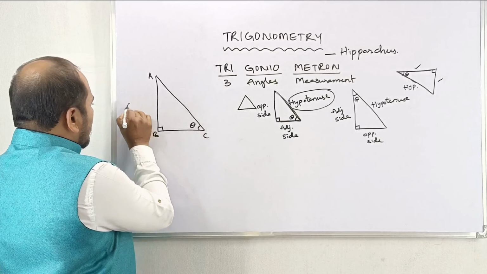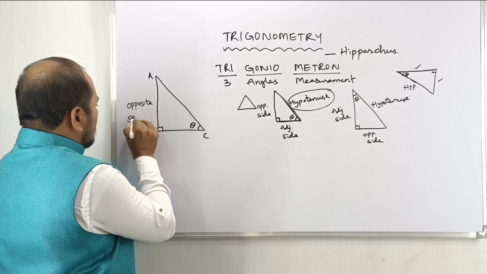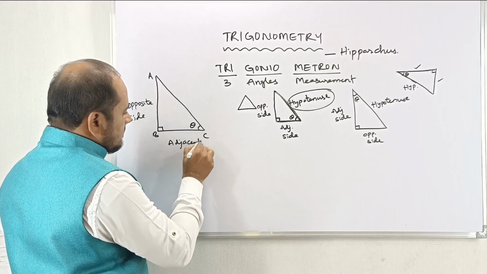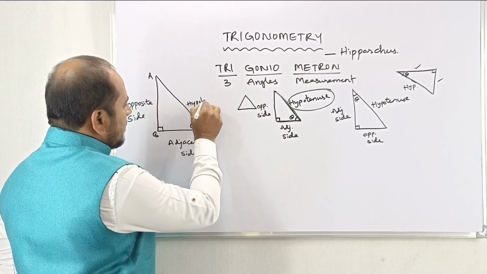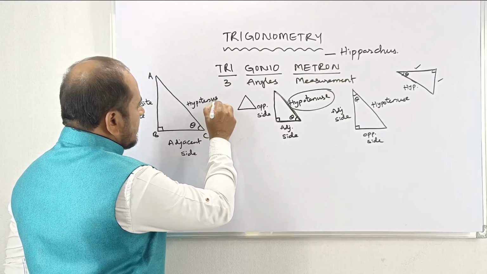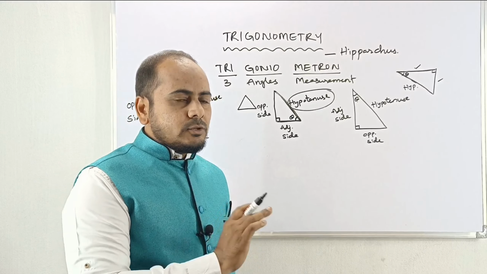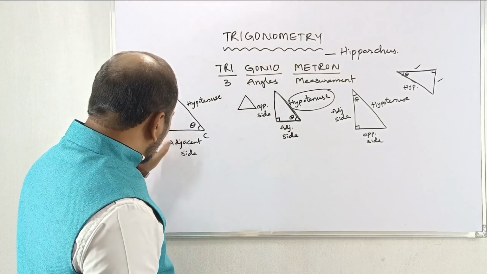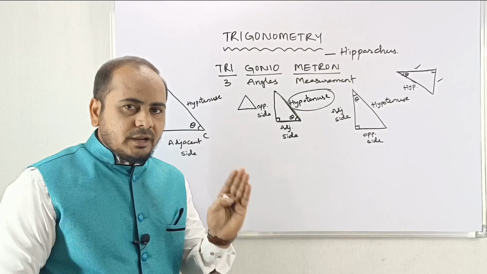In this, I am going to define like this here, opposite side, and this is the adjacent side, and it is hypotenuse, which is the longest side of a right angle triangle, and also opposite to 90 degrees. In this triangle, now we are going to take the ratios. There are 6 trigonometric ratios.